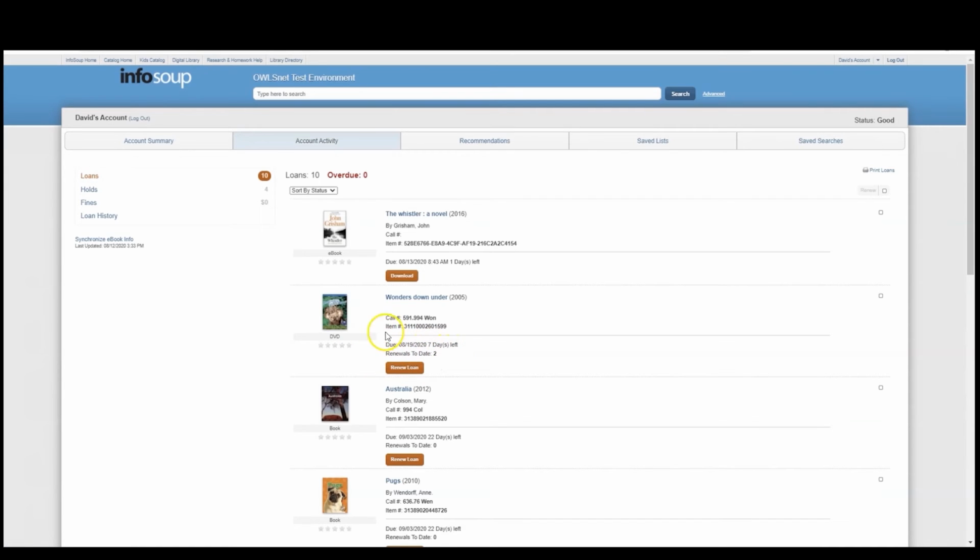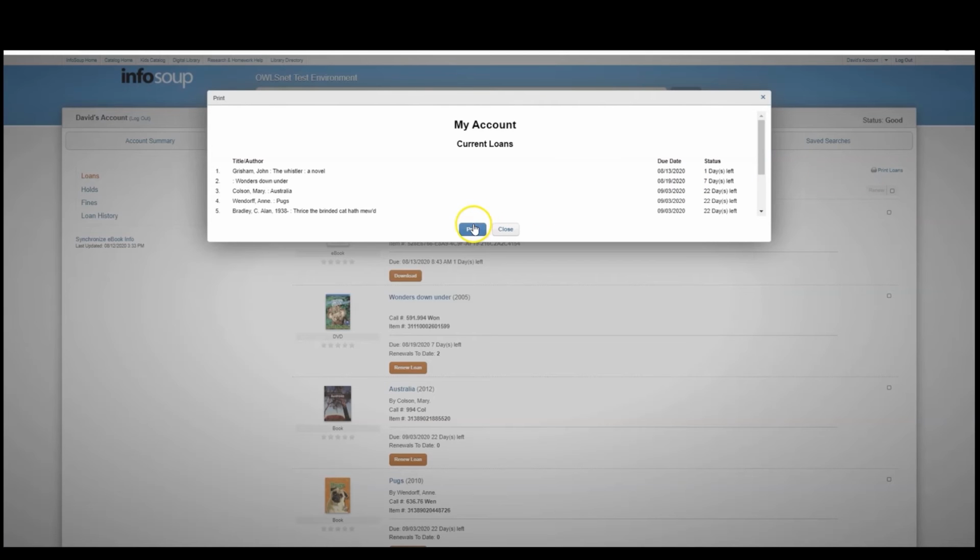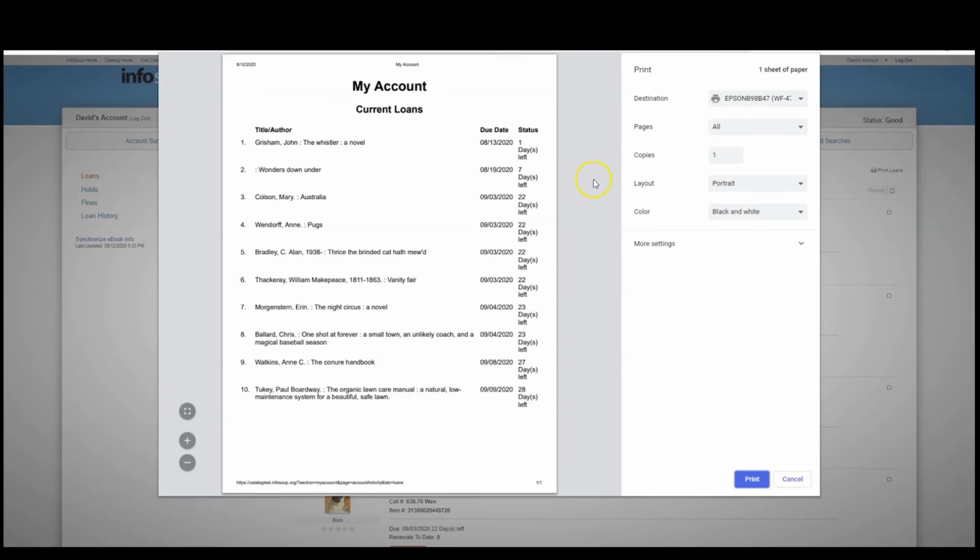If you'd like to print a list of your loans, click on the Print Loans link. A print window appears containing all current loans on your account. Click the Print button, select your print destination, and click on Print.